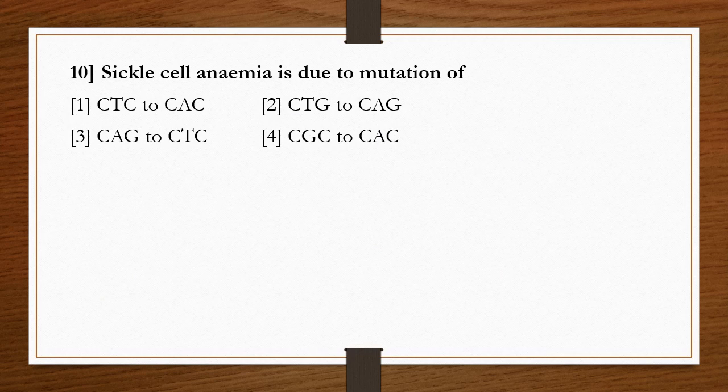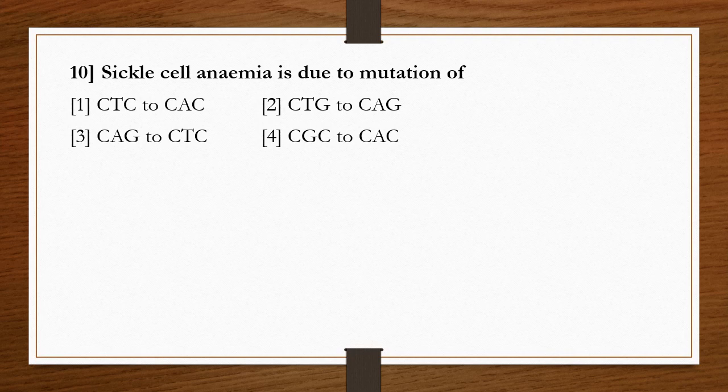Question number 10. Sickle cell anemia is due to mutation of: options 1. CTC to CAC, 2. CTG to CAG, 3. CAG to CTC, 4. CGC to CAC.